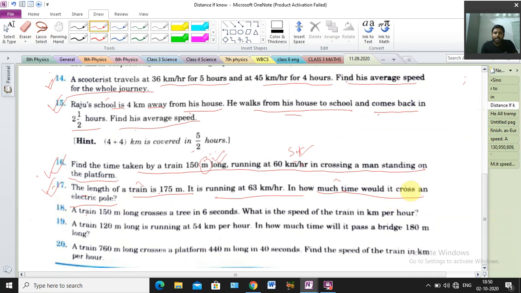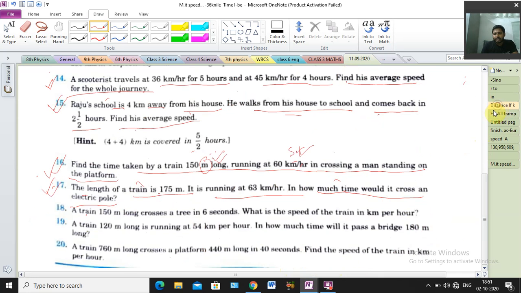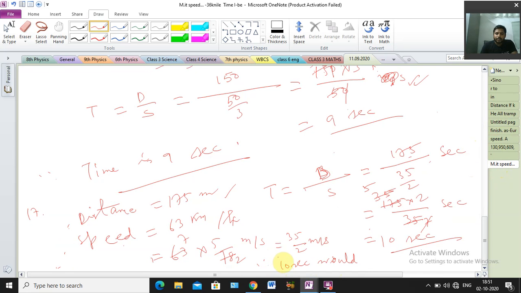So in 10 seconds it would cross an electric pole. Clear? I hope it is clear, everyone.